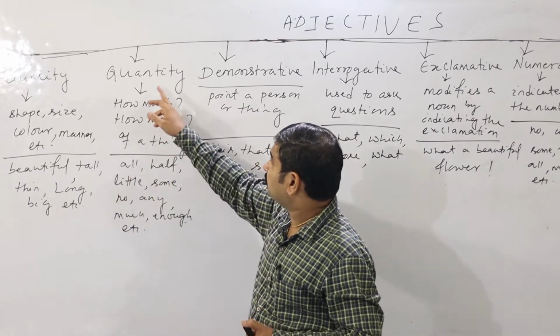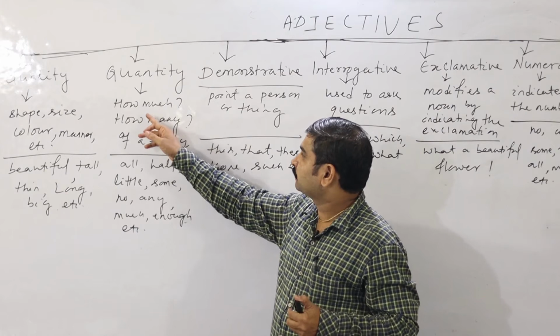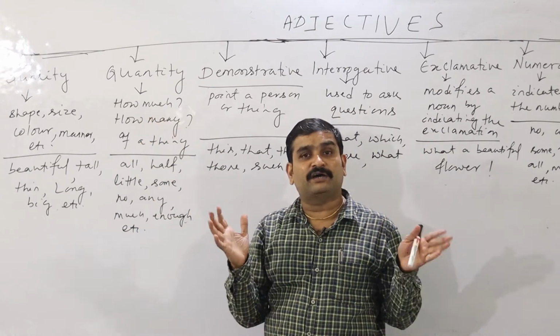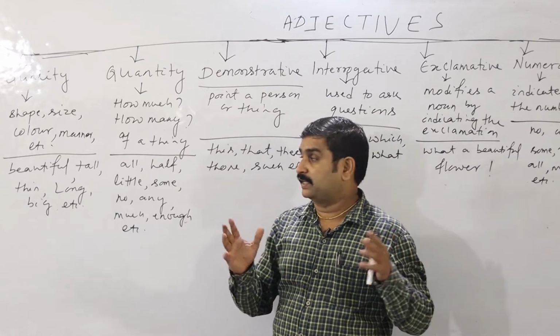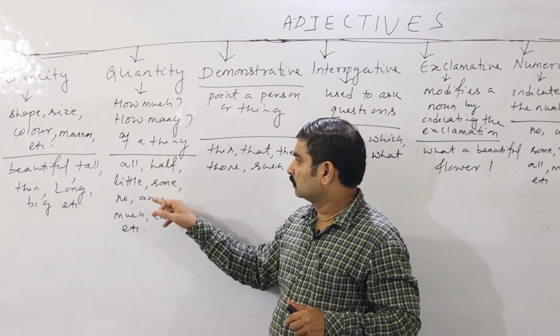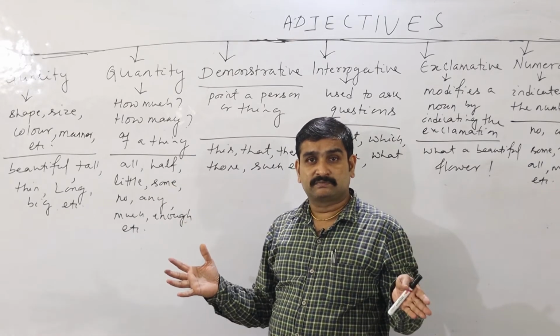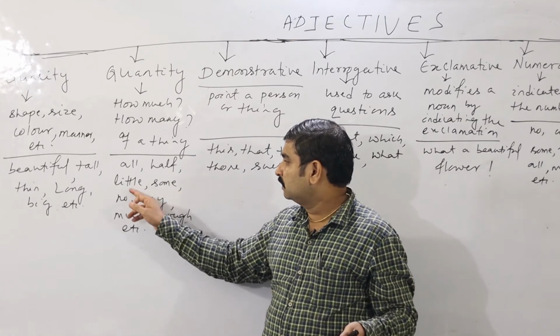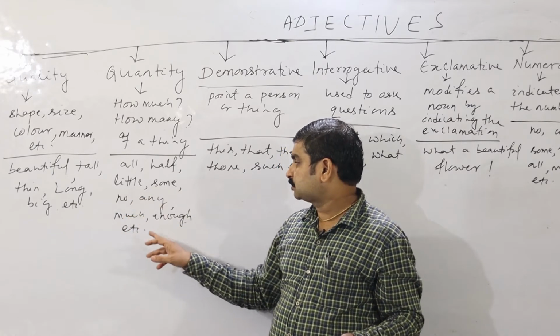And the next category is quantity. Adjectives of quantity. What is that? Here it is how much, how many of a thing, that is the quantity. How much and how many. Here it is all, half, all the mangoes, half of the mangoes, little, some, no, any, much, enough.